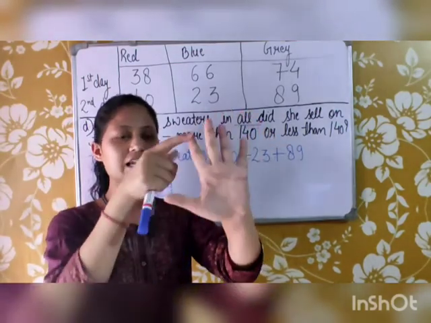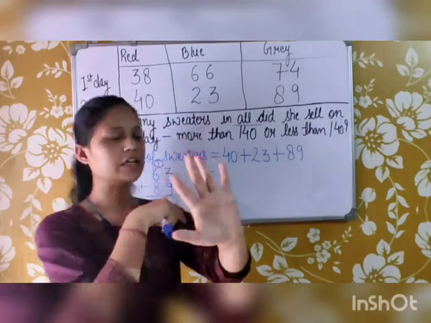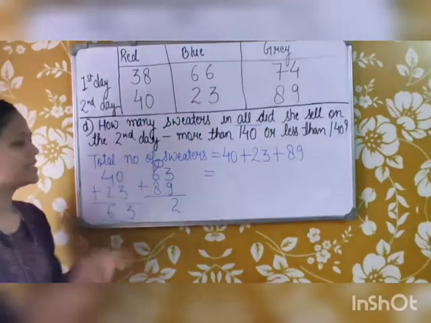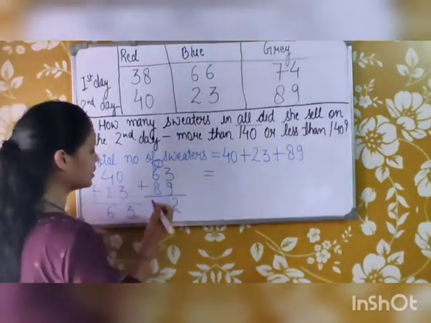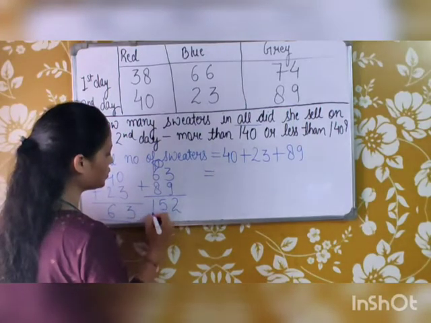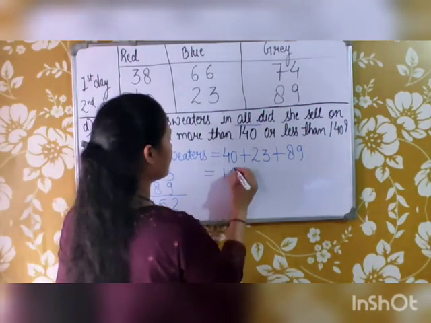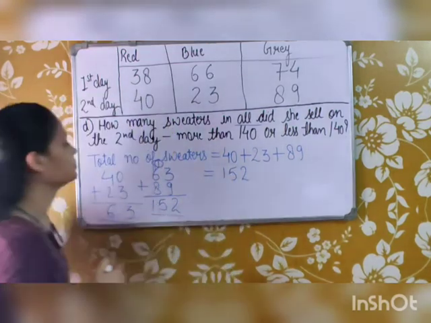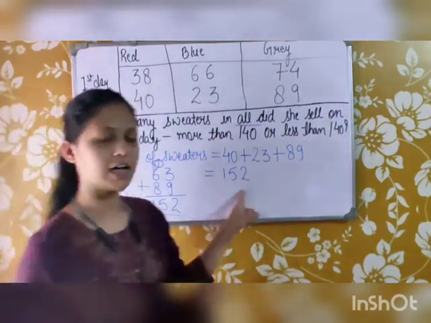9, 10, 11, 12, 13 and 14. Okay, 14 and 1 is in carry. So 14 plus 1 is 15. So this will be 152. So the total number of sweaters that were sold on the second day is 152.